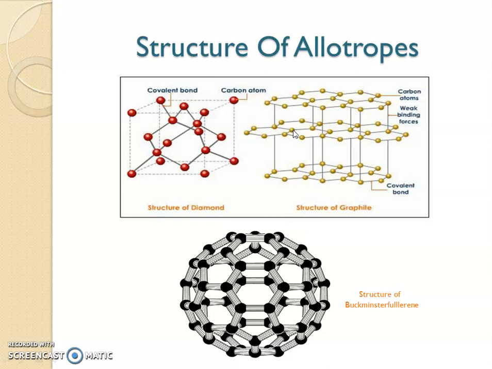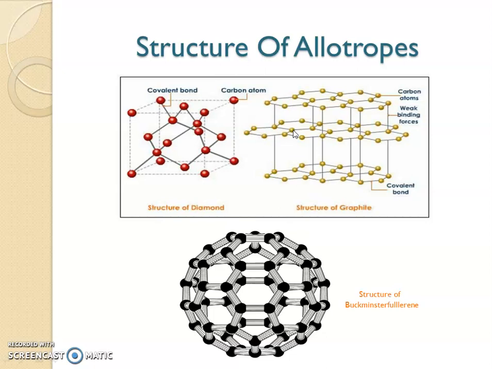We know electricity is the flow of electrons, so a substance needs free electrons to be a conductor of electricity. Graphite has free electrons, so graphite is a conductor of electricity. Whereas in the case of diamond, the four valence electrons are in covalent bonding, and there are no free electrons. So since there are no free electrons in diamond, diamond is not a conductor of electricity. And since there are free electrons in graphite, graphite is a conductor of electricity.